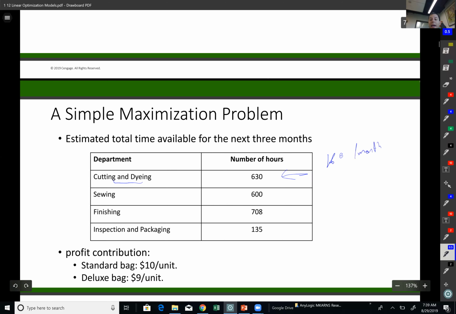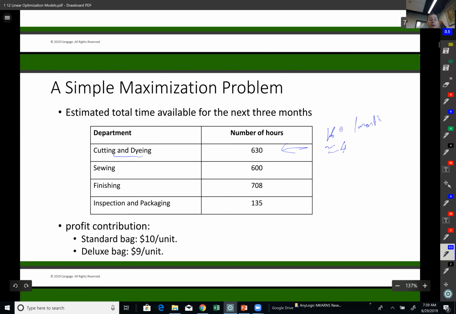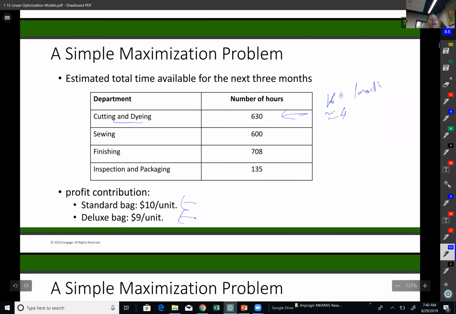So that means that I have here 4 employees. One of them looks like doesn't work all the time, full time, but overall around 4 employees here. So maybe I'm using that employee sharing with other products as well. So every standard bag that I produce, I make $10 margin, profit margin, which is revenue minus expenses. Probably this doesn't include fixed costs. We will talk about those in another chapter, fixed costs and variable costs. And if I sell deluxe bag, I make only $9 per unit.